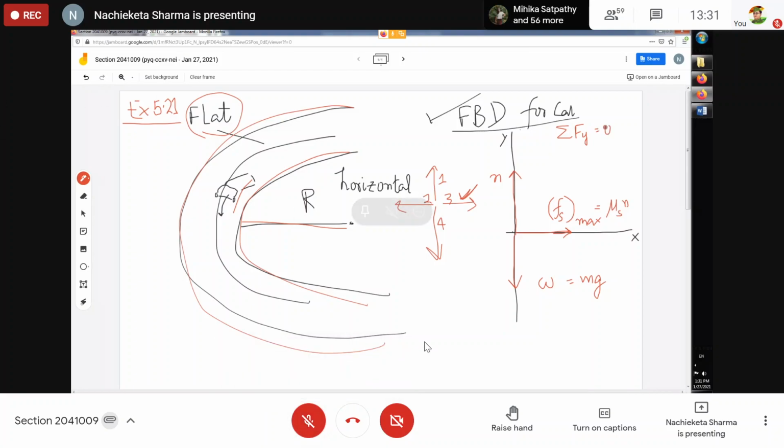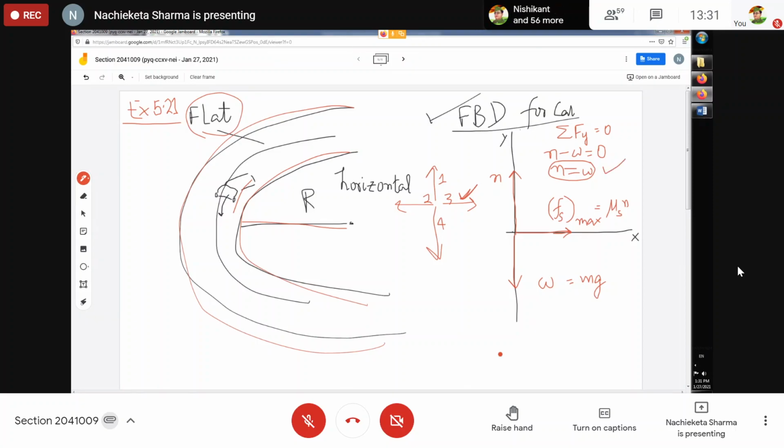There are two forces, so I will write N minus W, and there is no ma term on the right hand side, so 0. Finally N is equal to W. That means the entire weight is being balanced by the normal force. Remember this conclusion.